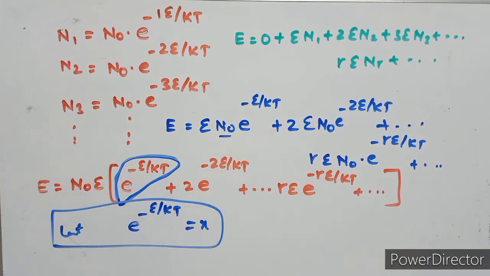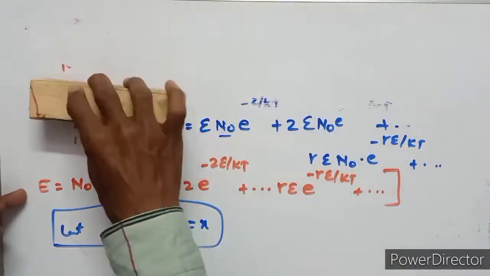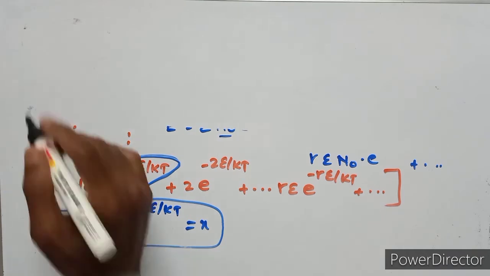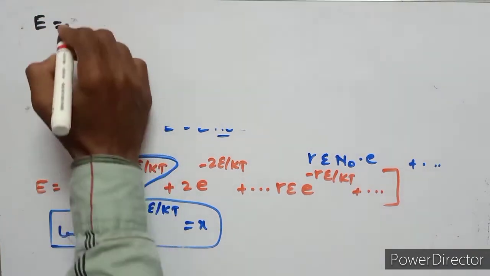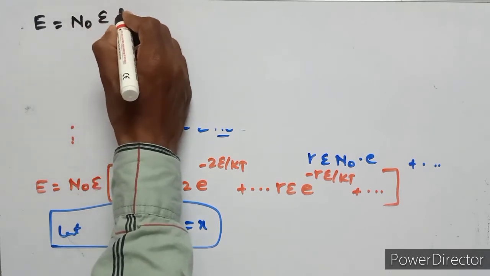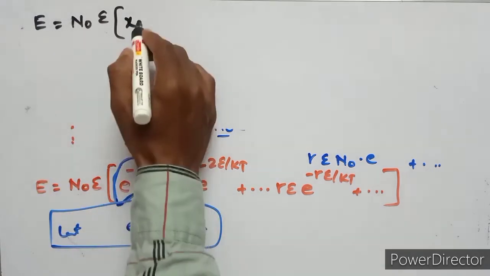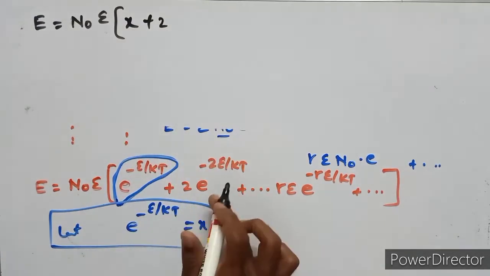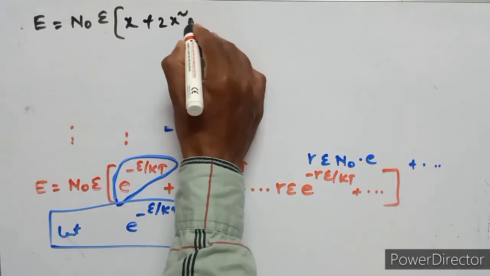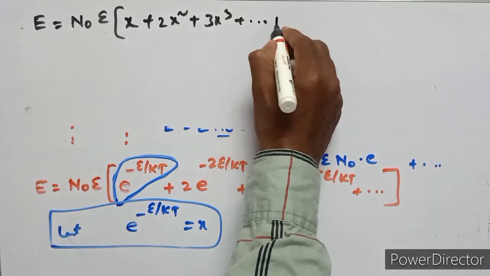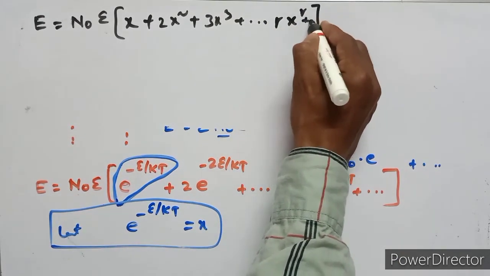So in the total equation, instead of this term we substitute this value, so this equation can be written as energy equals n naught epsilon, this is x, plus 2x square, plus 3x cube and so on, r x to the power of r and so on.